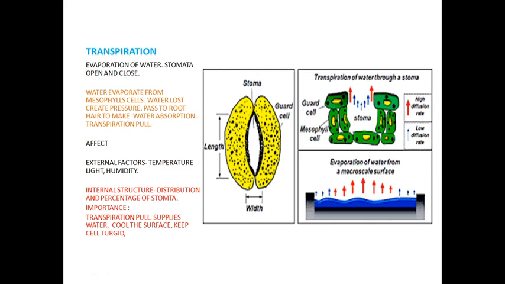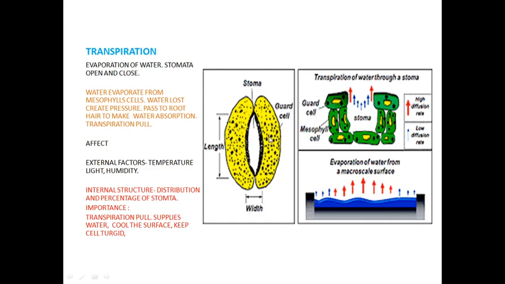Normally, the stomata are of two types: open stomata and closed stomata. In the night time the stomata will be closed, but in the daytime the stomata will be open. This occurs because of the turgidity of the guard cells. These two cells are called guard cells.